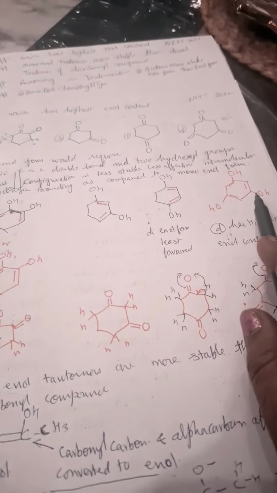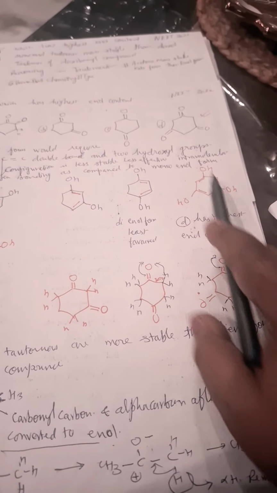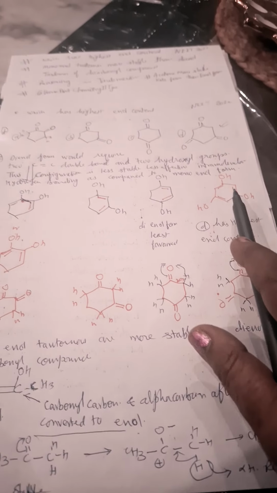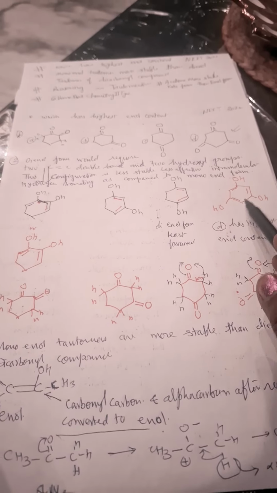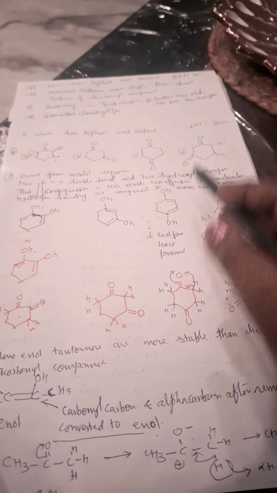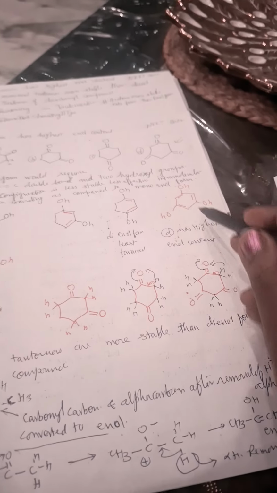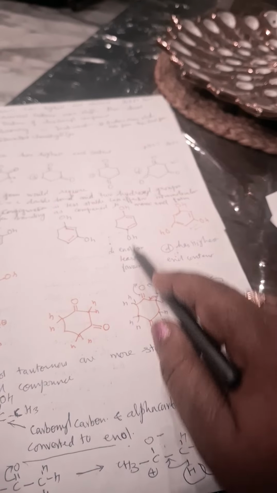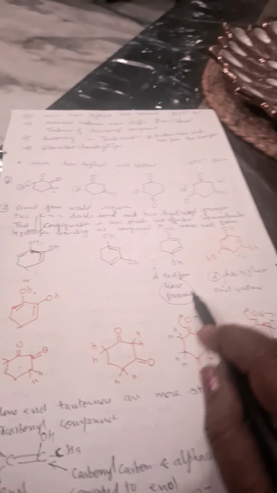Why is it so? Because see, it is from this cyclo. This is benzene, 1,3,5 trihydroxybenzene, and this is resonance stabilized, and resonance stabilization is a highly stable condition. So this has more enol content as compared to dione. All of them form dione. So as compared to all these three structures, this will be more stable due to resonance. So highest enol content. Okay, 1,4 has the least enol content.